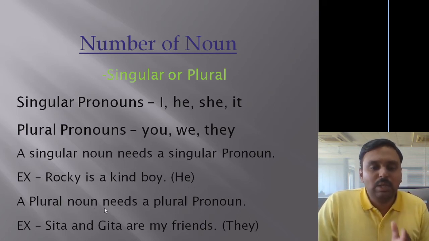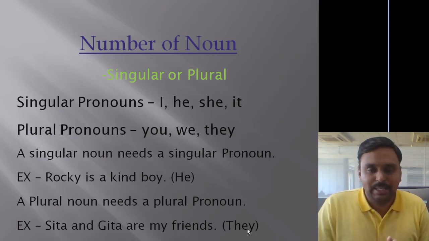Let's talk about the next example, next type. Plural noun. Plural noun needs a plural pronoun. Example, Sita and Geeta are my friends. Now Sita and Geeta are plural forms here. Because of that, we have to use plural pronoun, that is they.